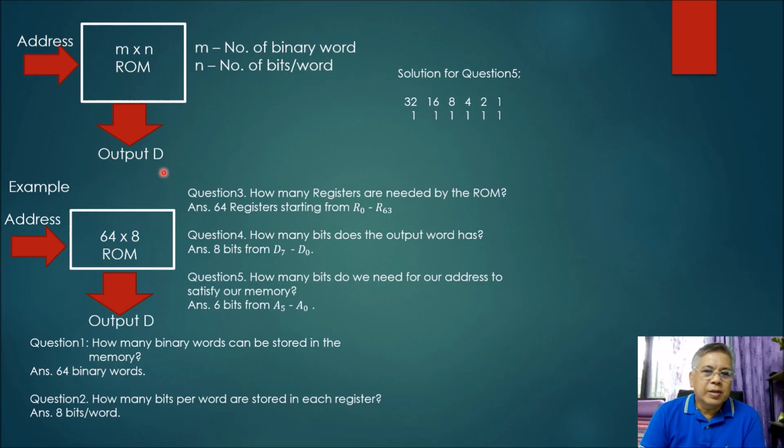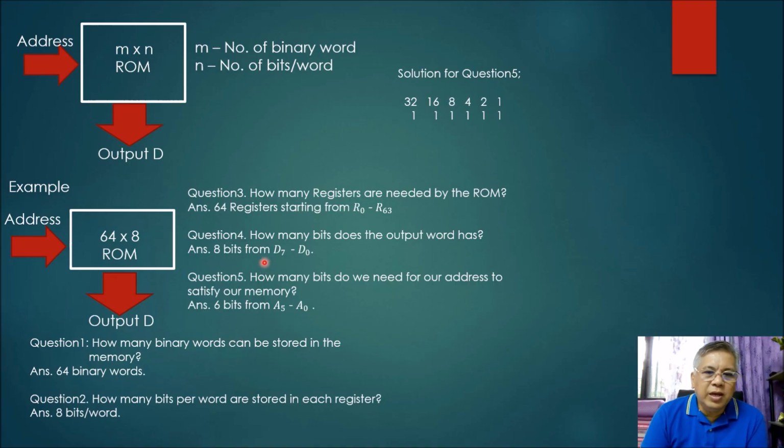So for example, if you have a 64 by 8 ROM, what does it mean? For example, question number 1. How many binary words can be stored in the memory? That is M, number of binary words, that is equivalent to 64 binary words. So the next question is, how many bits per word are stored in each register? So you have here 8 binary bits per word. Okay? That is 64 by N. N stands for the number of bits per word. So that is equivalent to 8 bits per word.